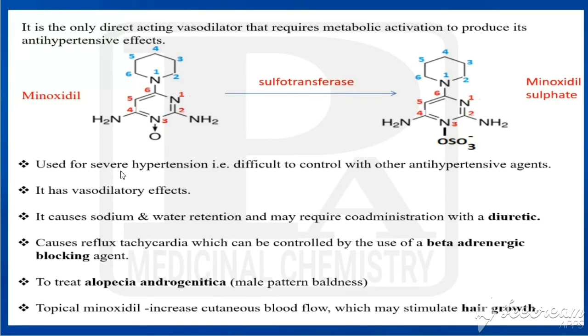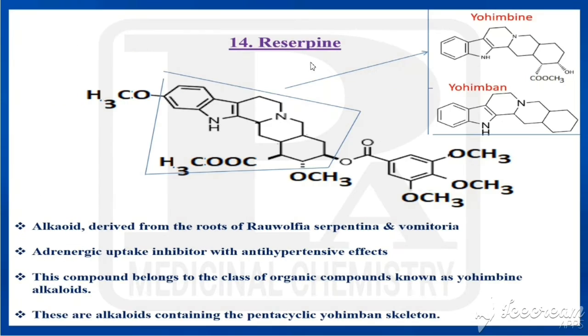It is used for severe hypertension that is difficult to control with other antihypertensive agents. It has a vasodilatory effect. It causes sodium and water retention and may require co-administration with a diuretic. It causes reflex tachycardia, which can be controlled by the use of beta-adrenergic blocking agents. It is used to treat alopecia androgenica, otherwise called male pattern baldness. It is this topical minoxidil that increases cutaneous blood flow, which may stimulate hair growth.